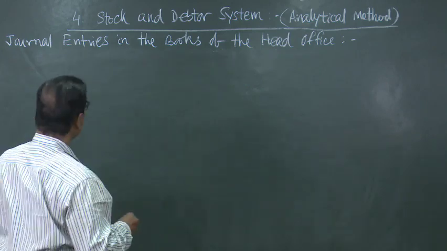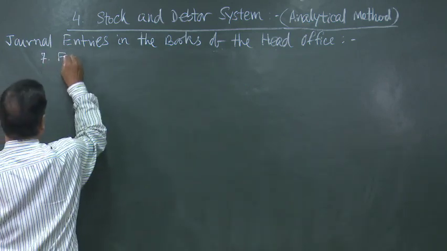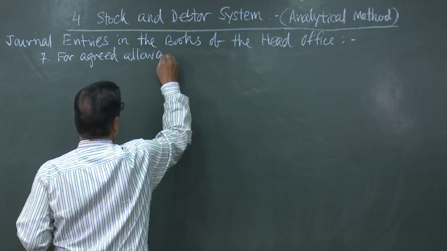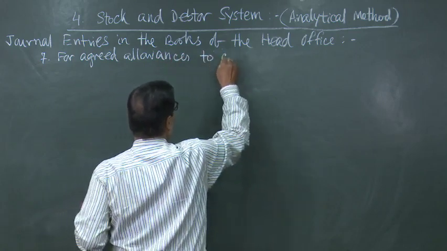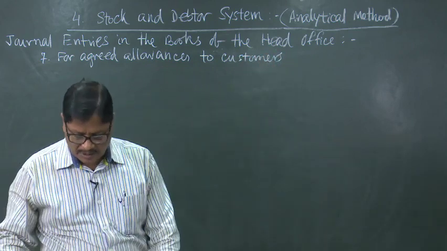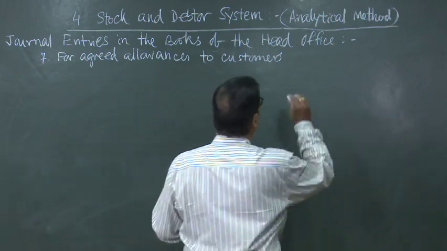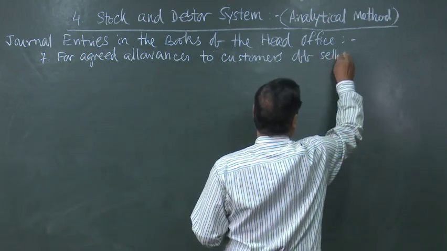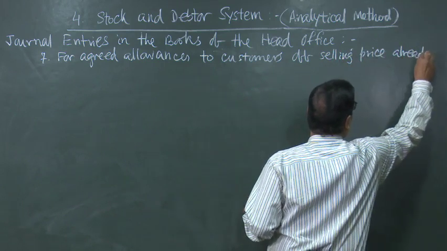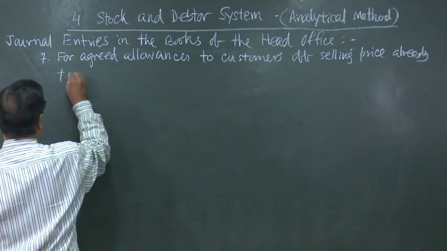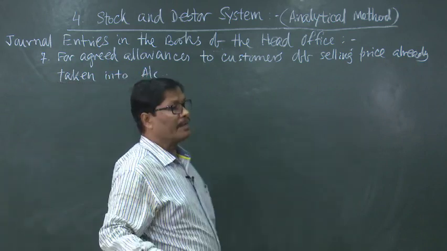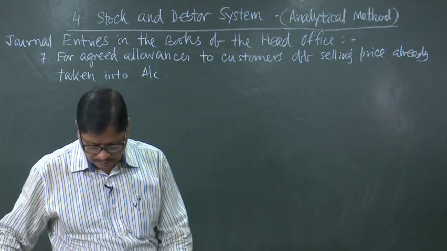For agreed allowances to customers of selling price already taken into account while invoicing.